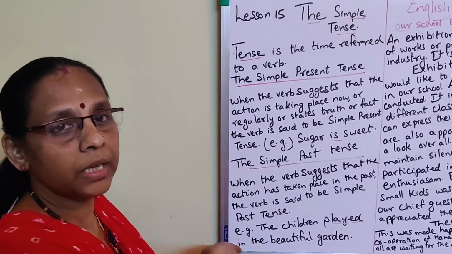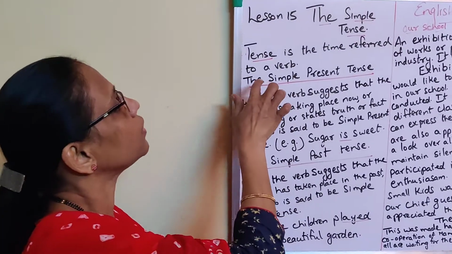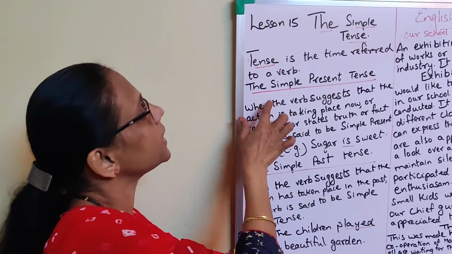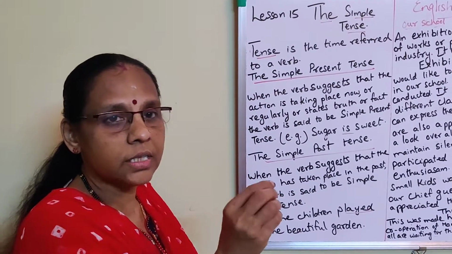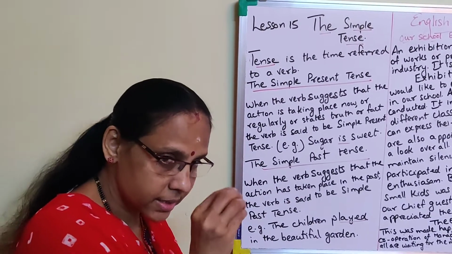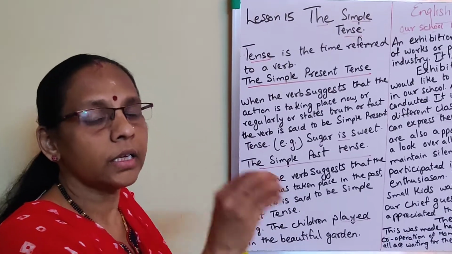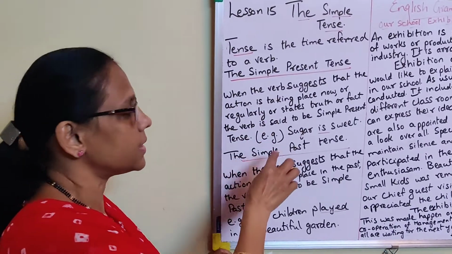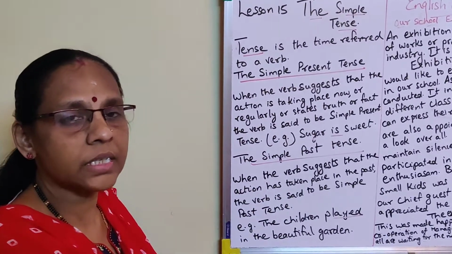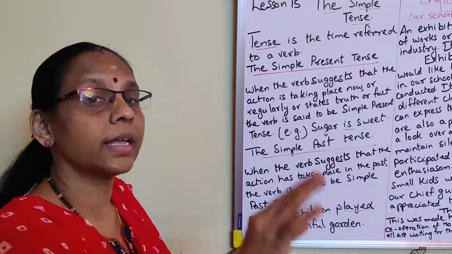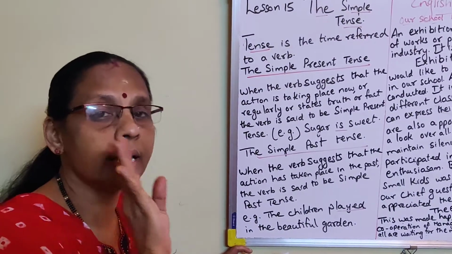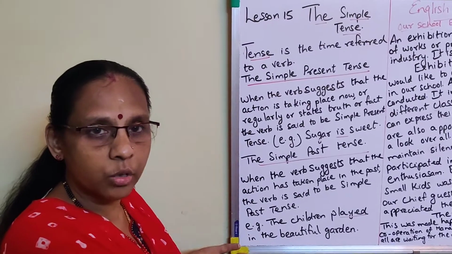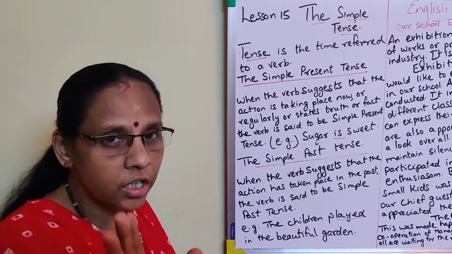So what is a tense? The time referred to the verb. Simple present tense means when the verb suggests an action that is taking place now, regularly, or a truth or fact. For example, sugar is sweet. Simple past tense is when the verb denotes an action that has already taken place. Here the example has been given. Understood? Clear? Register it in your mind.